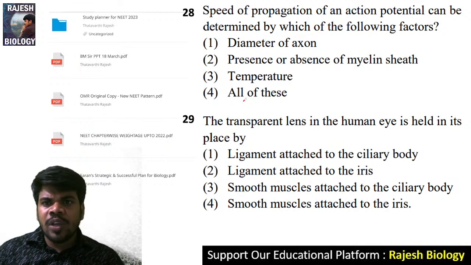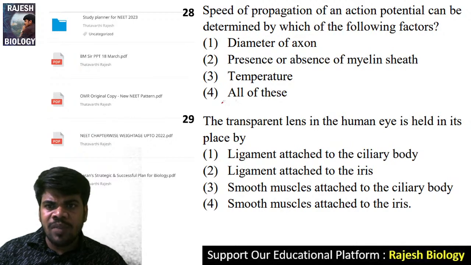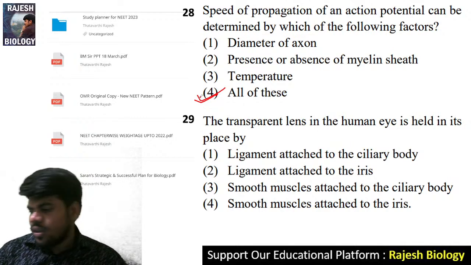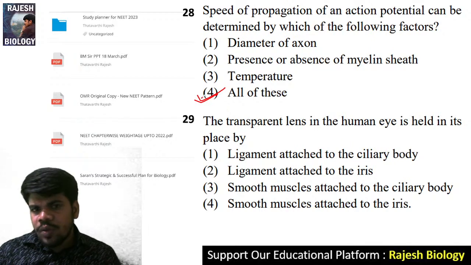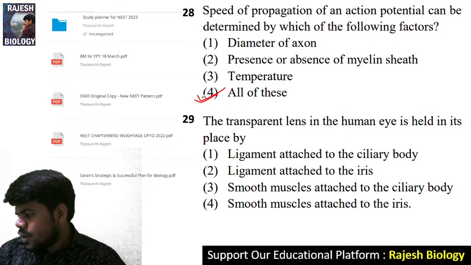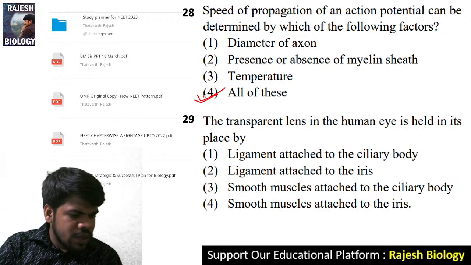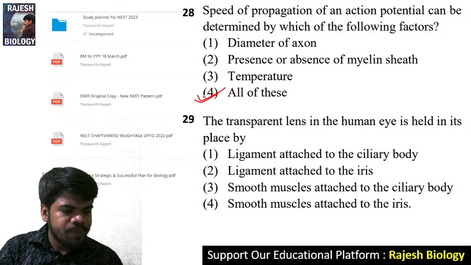Yeah, speed of propagation of an action potential can be determined by which of the following factors? All: diameter of an axon, presence or absence of myelin sheath, temperature, everything is going to determine the speed of propagation. Very good, Lakshmi and Sambashiva, Meghana, very good. Come to the next question, 29th question.